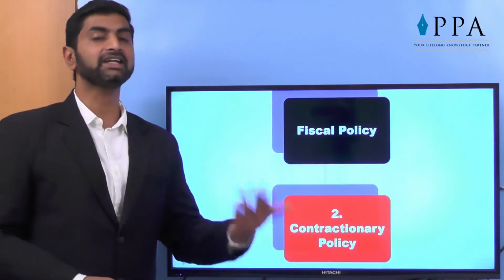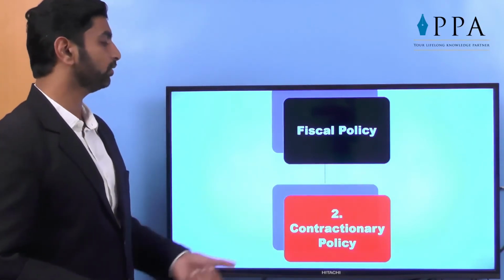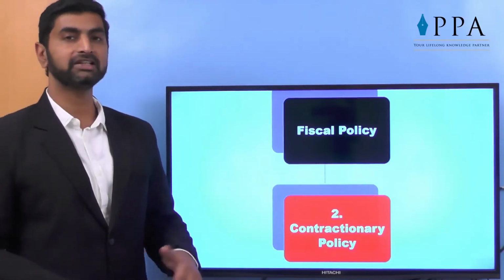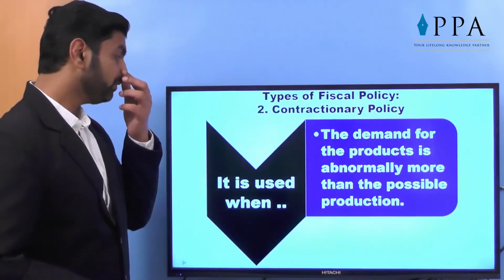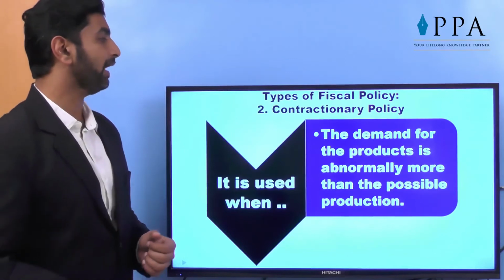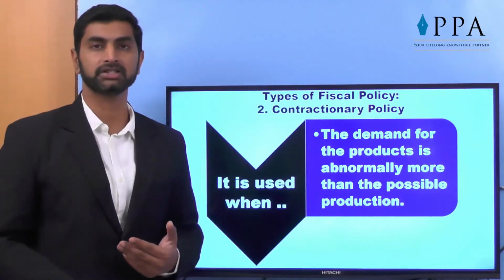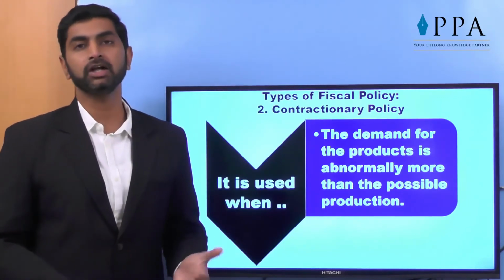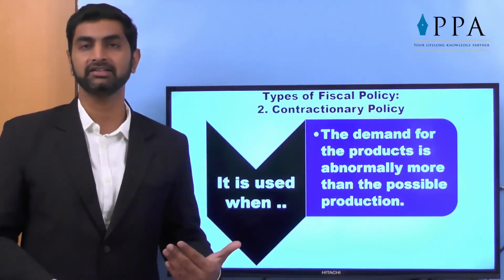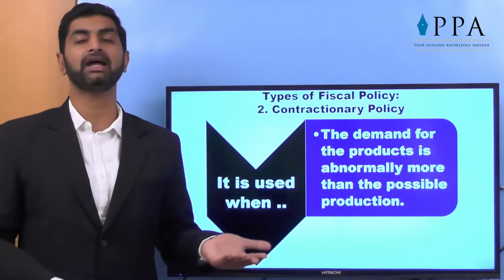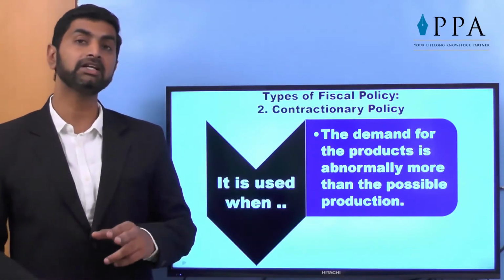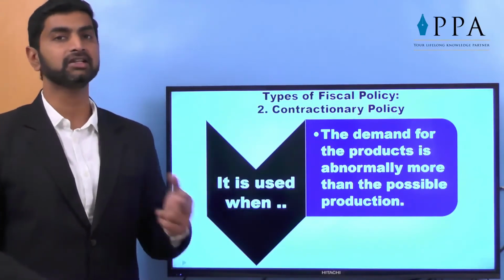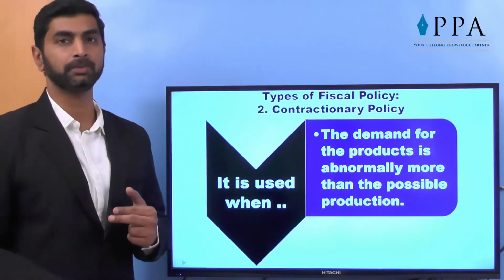Now going towards the second type of policy used by government, contractionary policy. Obviously the opposite effect of the expansionary policy. It is used when the demand for the product is abnormally more than the possible production. The production possibility of our country is, let's say, 100 tons and the demand is abnormally high, let's say 150 or 200 tons, which is not practically possible. It will lead to a heavy increase in prices. The general public will not be able to purchase the goods.